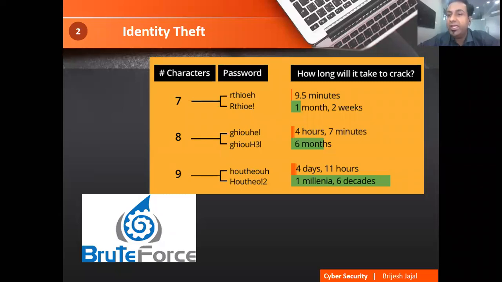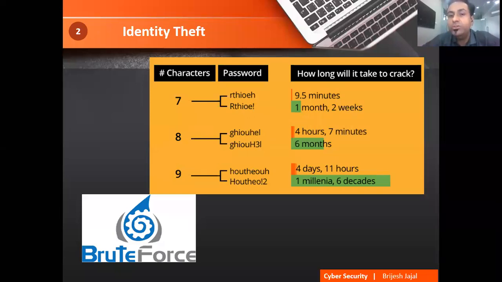I'll write a program, maybe with a few lines of code in C, and it will generate all the possible combinations. I've shown you here that if you use only small characters, 7 characters, it is easy for a program to detect. When you run the program, it will take 9.5 minutes to find your password.